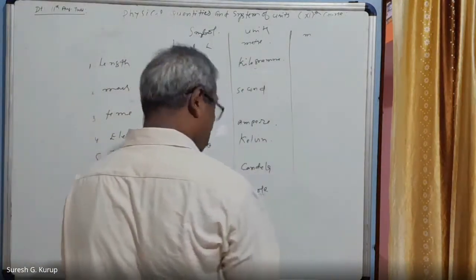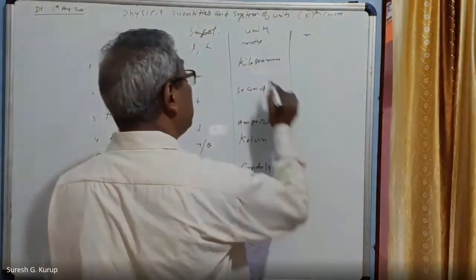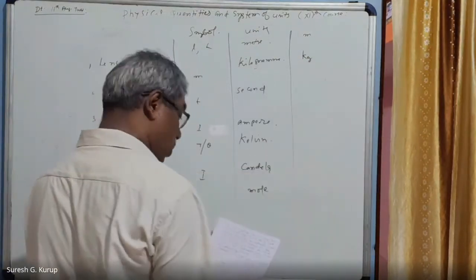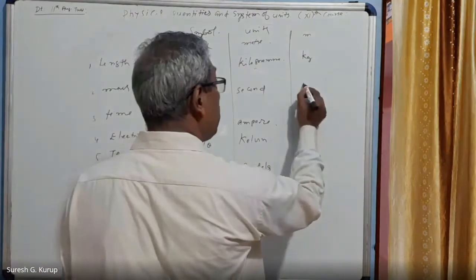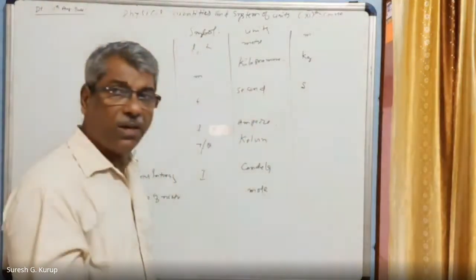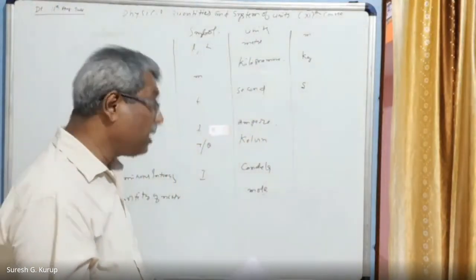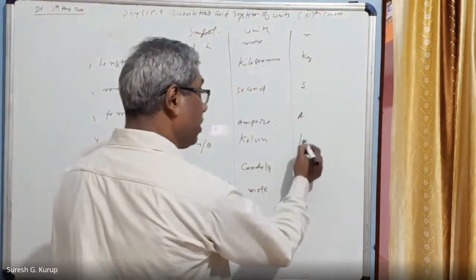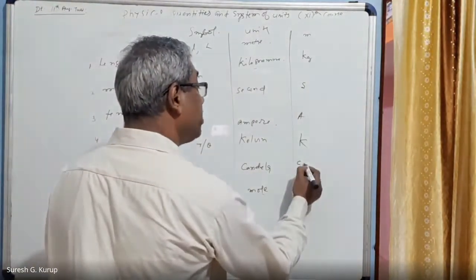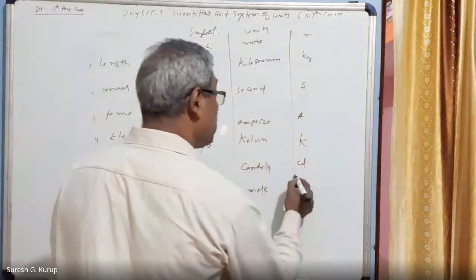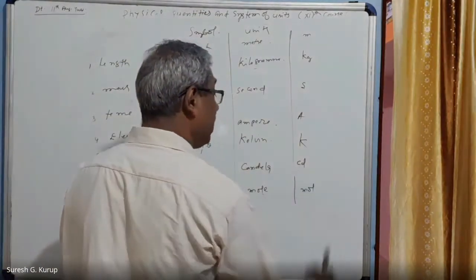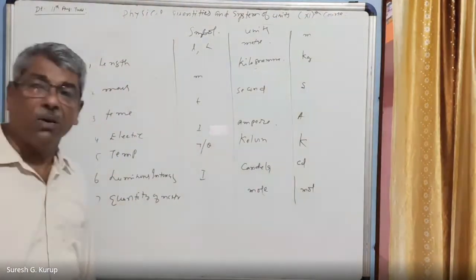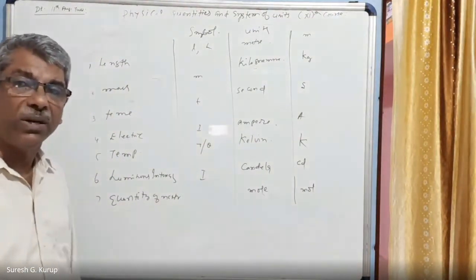These units also have symbols. Meter is denoted by small m. Kilogram is written as small k and small g. The second is always a small letter s. Ampere is capital A. Kelvin is capital K. Candela is small c, small d. And the mole symbol is mol. So these are the 7 fundamental quantities, also called base quantities.